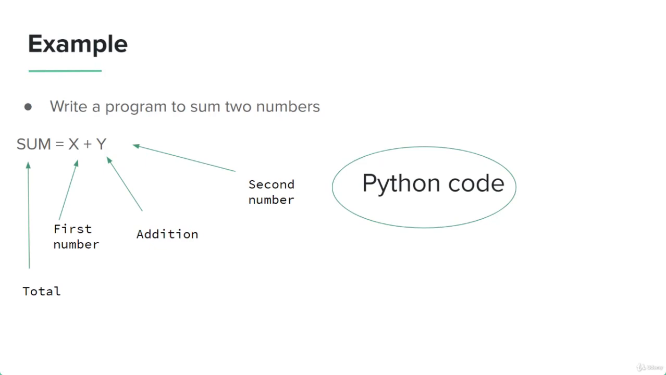So first, we want to store those numbers into variables. X and Y will be our variables, and we need to perform addition, and this equality sign means that whatever the addition result is, it will be stored in another variable called sum. So this will be the total, and this will be our first number, and this will be the addition operator, and this will be our second number. And you've just written Python code. These simple instructions, this one-line code, is the code for addition. And that is as simple as it gets.